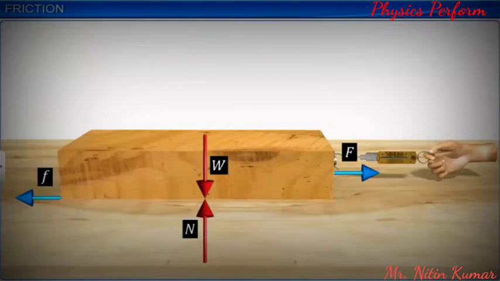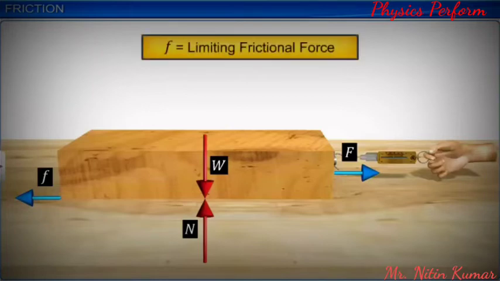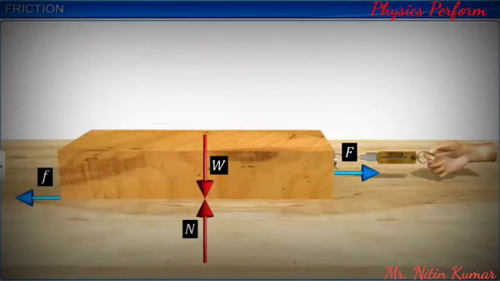This automatic increase of the frictional force takes place up to a limit only. The frictional force at this point is known as limiting frictional force. At this point, the applied pulling force is equal to the limiting static frictional force. The block is at the point of impending motion.